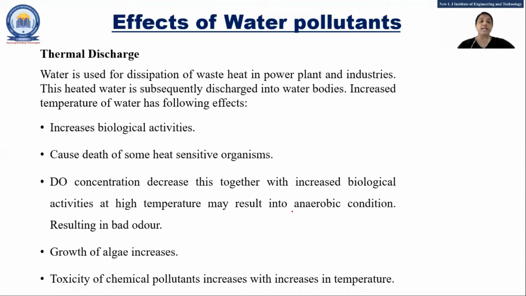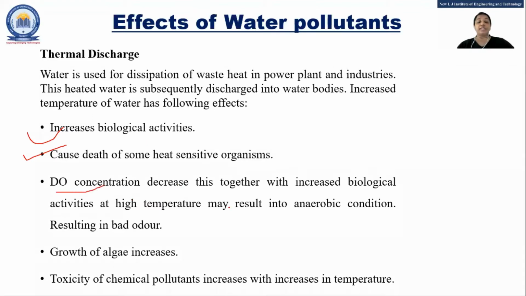Thermal discharge. So we know that waste heat is generated from the power plant or industry, and because of that, the temperature of water is increased, and due to the thermal discharge the temperature of water is increased, it increases the biological activity. That means at higher temperature, whatever the biological activities are there, the growth of that is supposed to be a faster one, right? It will affect the organisms which are heat sensitive.